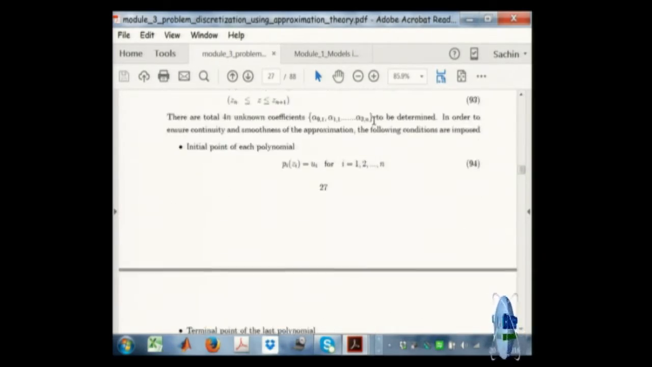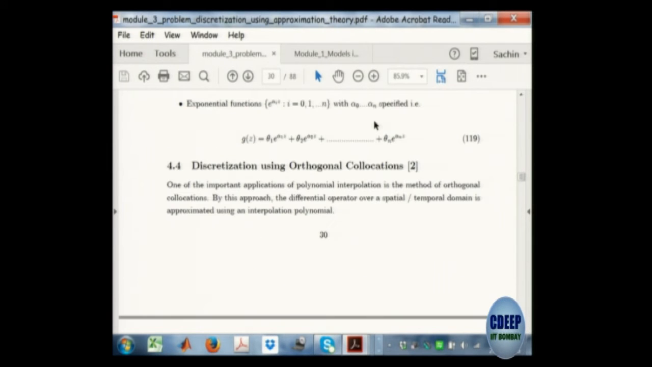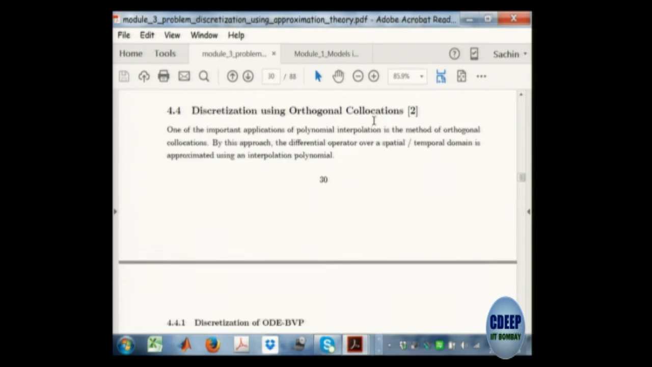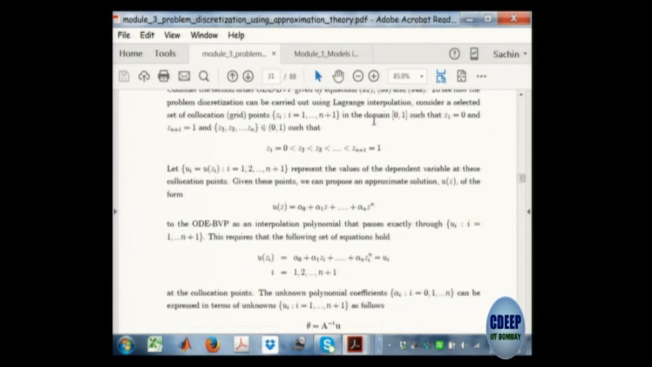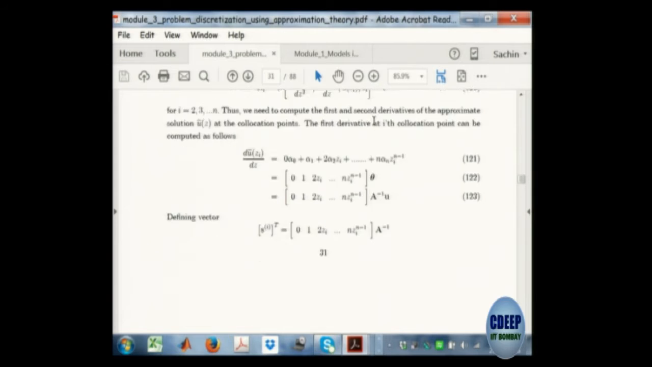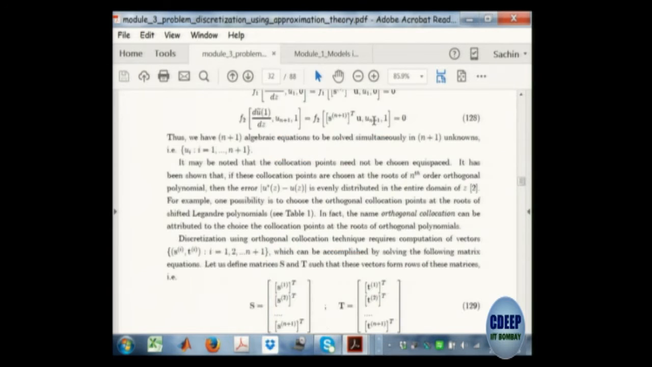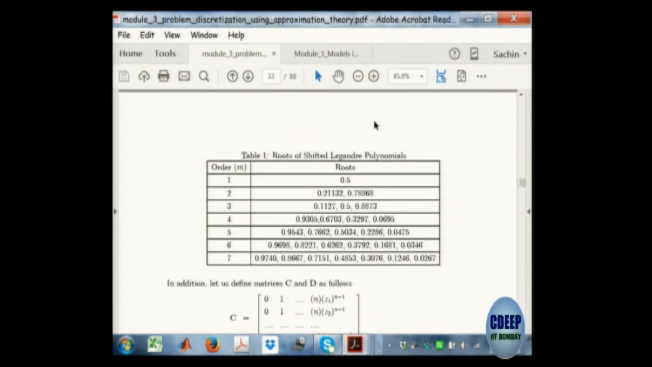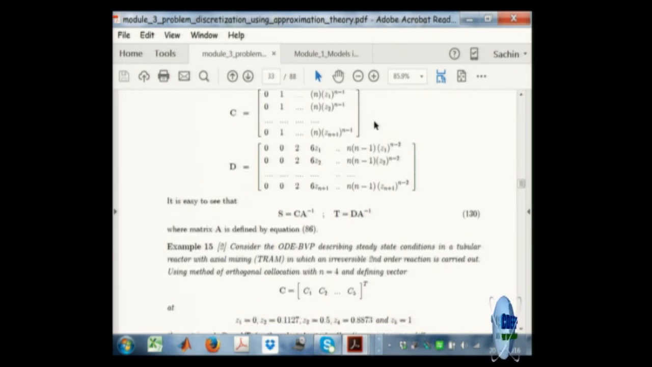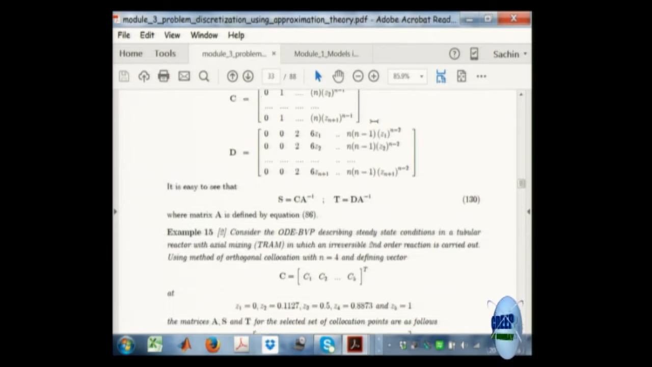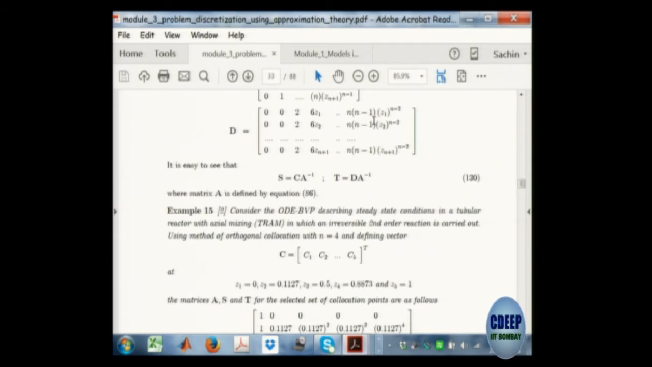Polynomial interpolation leads to a method called the collocation method, orthogonal collocation. I have taught this abstract method of orthogonal collocation, and then I again revisit the same problem which I had discretized using the finite difference method. Now the same problem is revisited using orthogonal collocation.